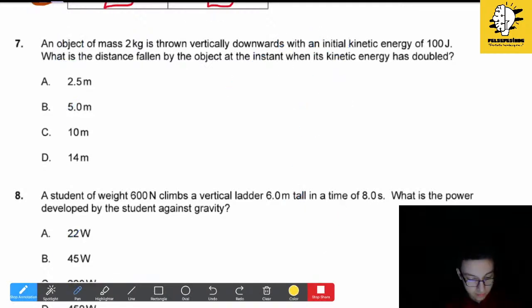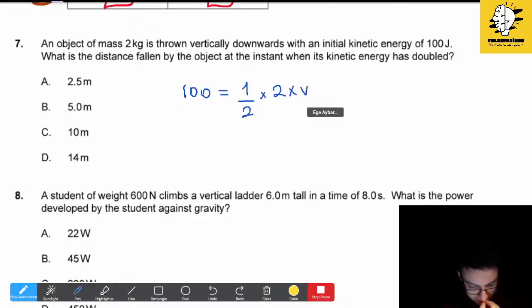Okay. So it says an object of mass 2 kg is thrown vertically downwards with an initial kinetic energy of 100 joules. What is the distance fallen by the object at the instant when its kinetic energy has doubled? So let's write this equation: 1 over 2 times m v squared.